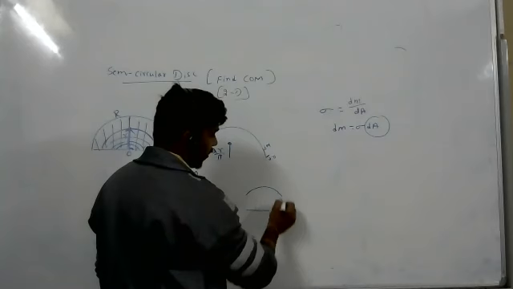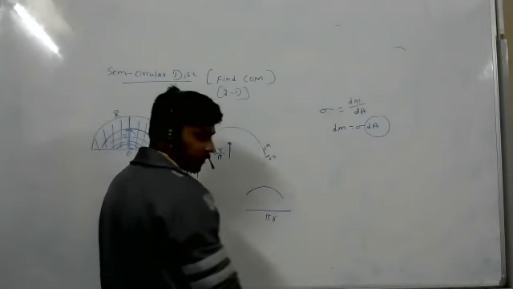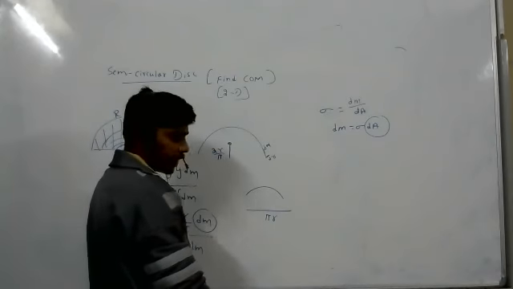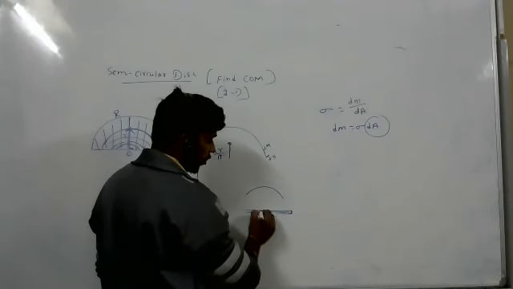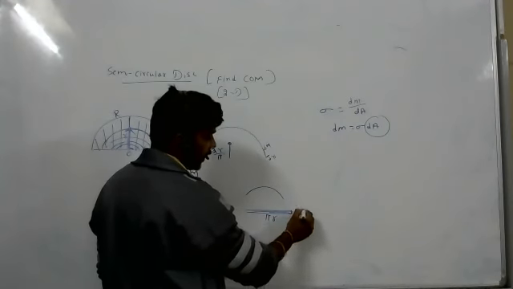This length is pi r, and the thickness is dr. I took only a small dr thickness.